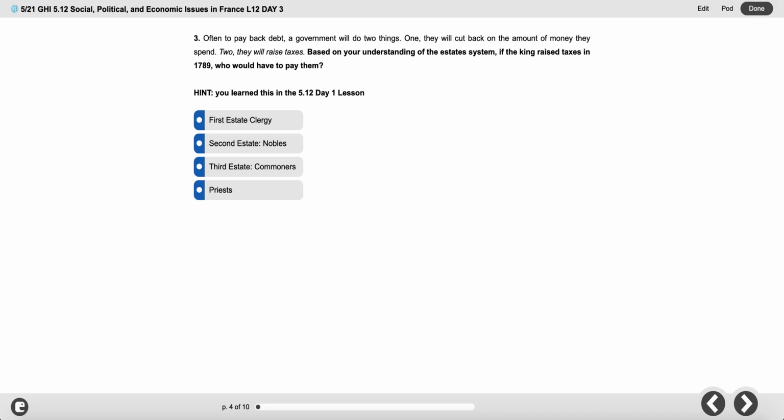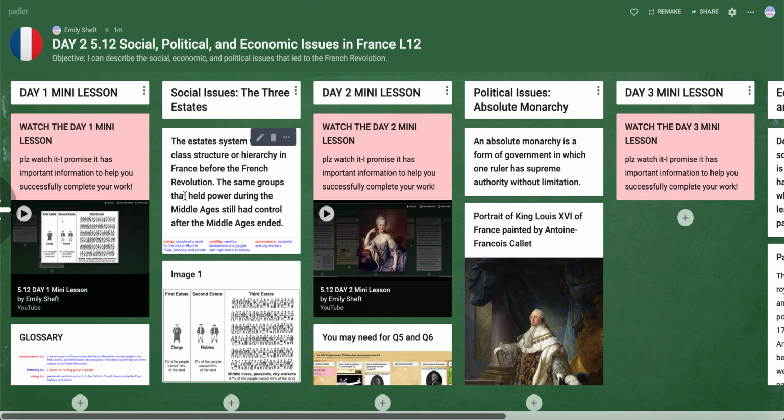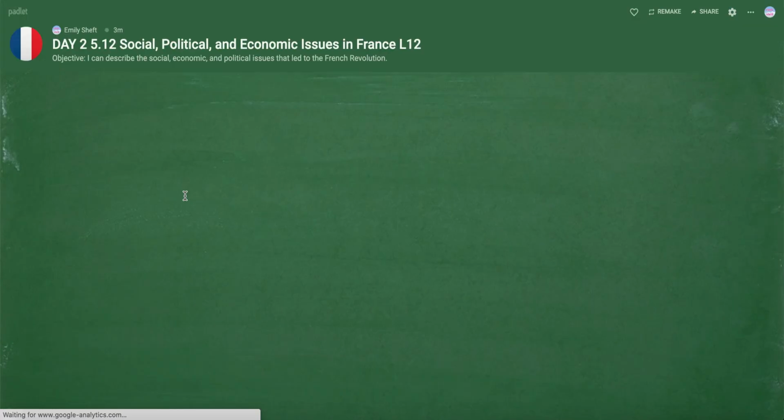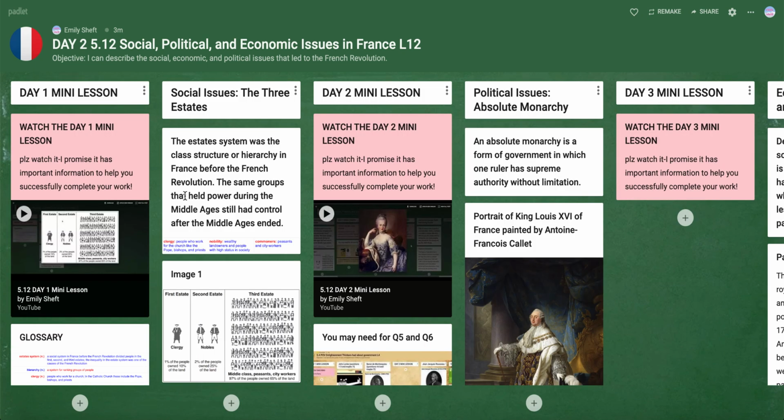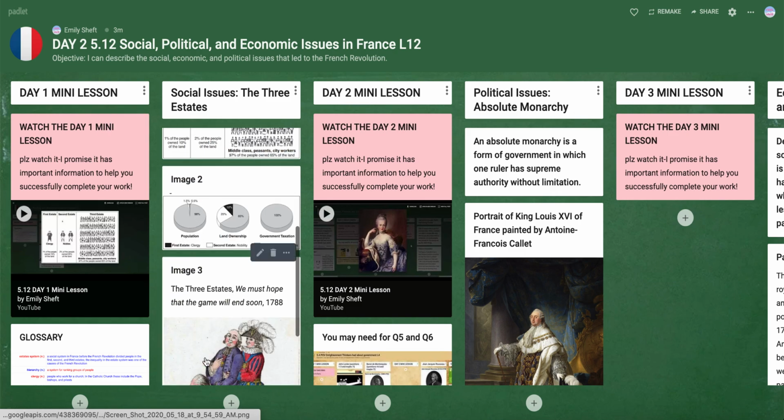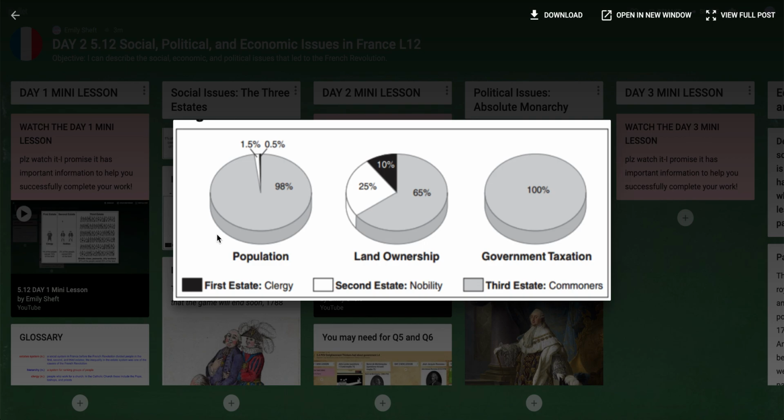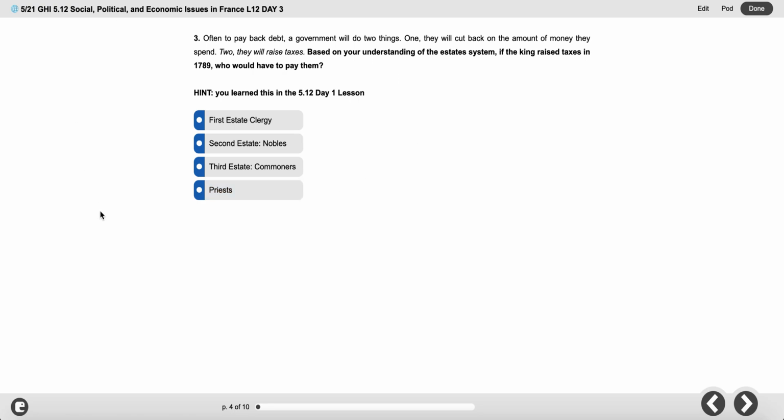Okay, well now let's go to the Padlet together. We're going to scroll back over to day 1. And we can look here. You could watch the mini lesson, or you could look at one of these graphics, which, if I'm being perfectly honest, gives you the exact answer. So we see government taxation. Who is it, according to the key down here, who's actually paying the taxes? Okay, so make the right choice in the multiple choice here.